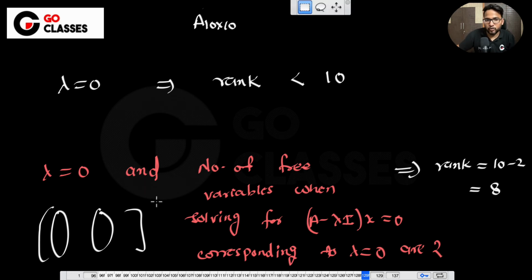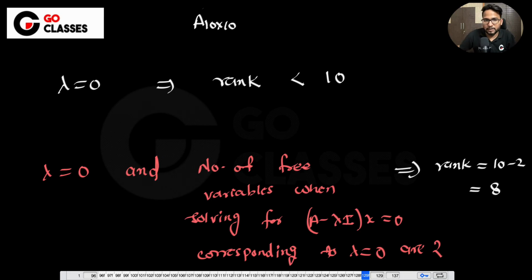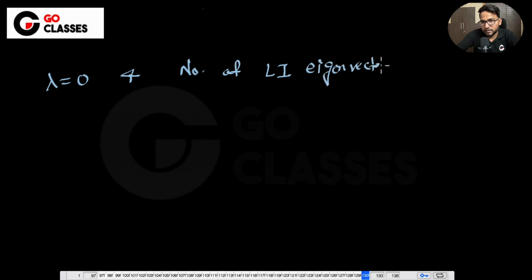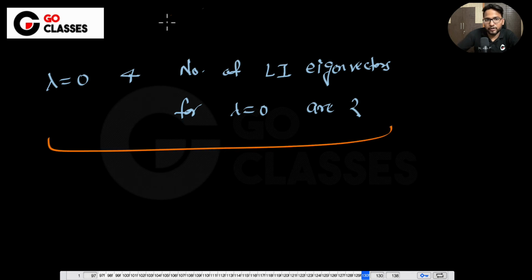I'm not expecting you to understand everything in one go. So let me just ask one more question. They say lambda equal to 0, that is fine, and they say that the number of linearly independent eigenvectors for lambda equal to 0 is 2. Then using this information, can you tell me the rank? A is again 10 cross 10.